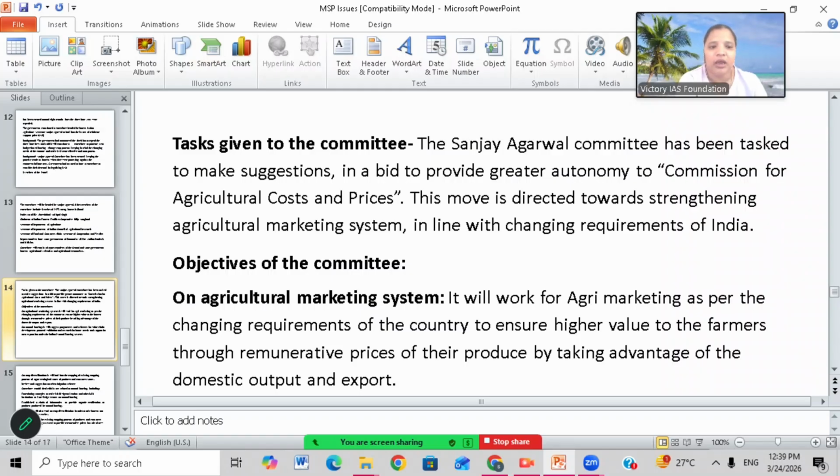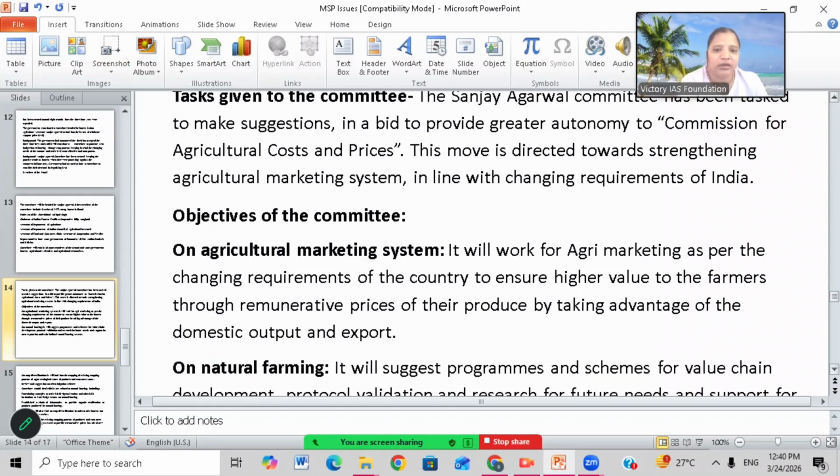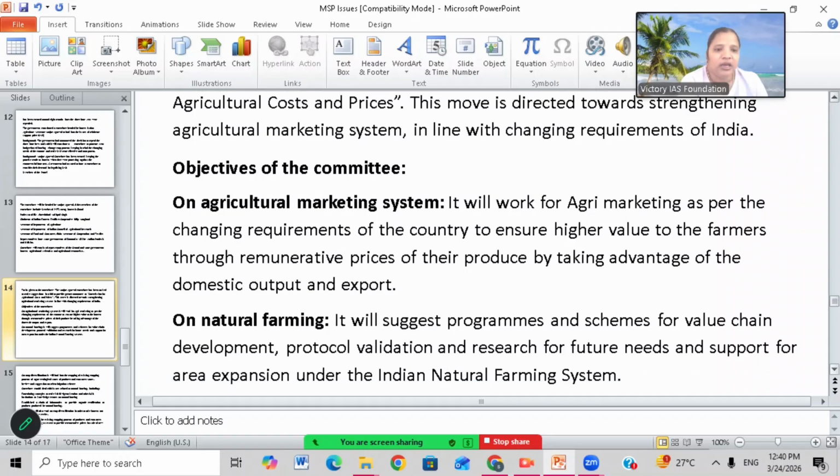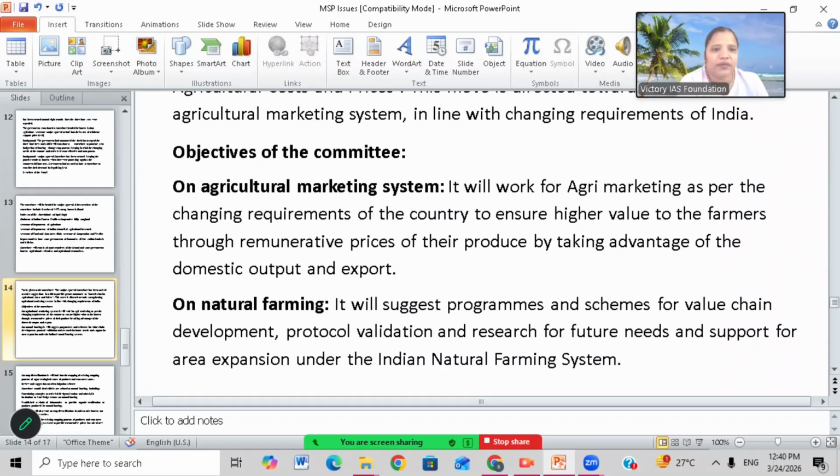The Sanjay Agarwal committee is tasked to make suggestions in a bid to provide greater autonomy to the Commission for Agri Costs and Prices. So they make the suggestions to the commission, and to CACP also, whether to legalize the MSP or not, and also other things, farm laws, farm acts, they will give suggestions. This move is directed towards strengthening agri marketing system in line with changing requirements of India. So they want to change the agri marketing system in the country with changing requirements of the Indian government.